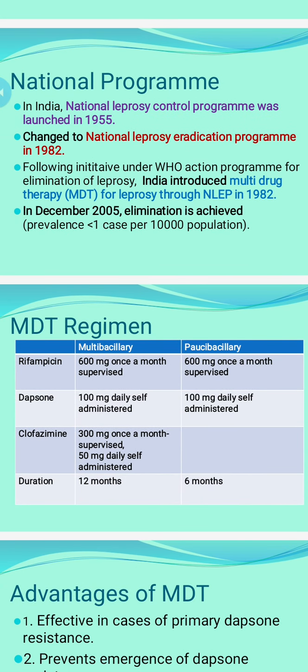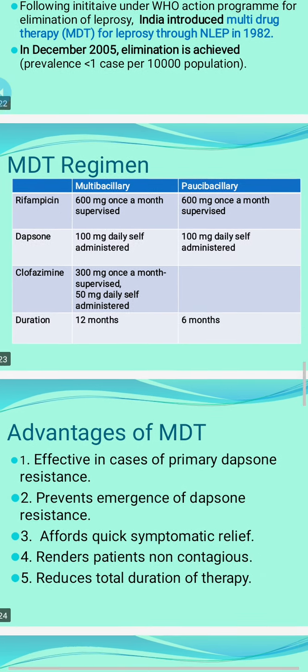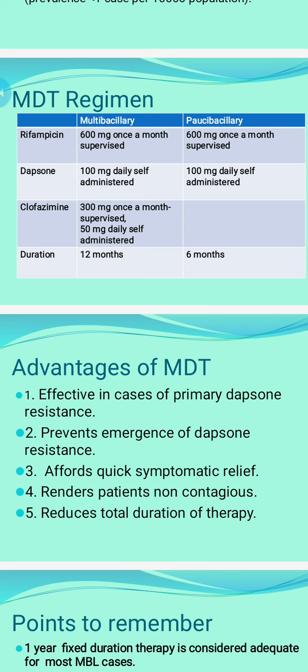So what is the multi-drug therapy regimen? In paucibacillary leprosy, we give rifampicin 600 mg once a month, supervised. Supervised means patients have to take the medicine in the presence of a health care worker. Then dapsone 100 mg daily, self-administered. The patient needs to come once a month to collect the medicine, and dapsone is self-administered, but rifampicin is taken under supervision. Clofazimine is given only for the multibacillary cases. So for paucibacillary, only 600 mg monthly rifampicin and 100 mg daily dapsone is the treatment.